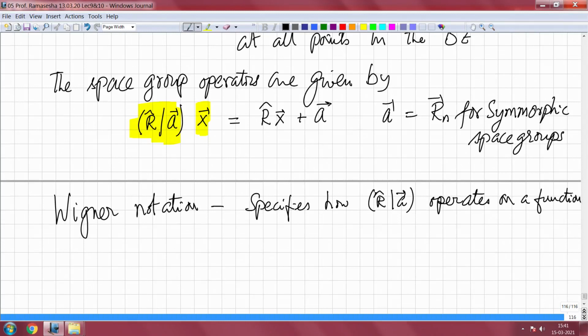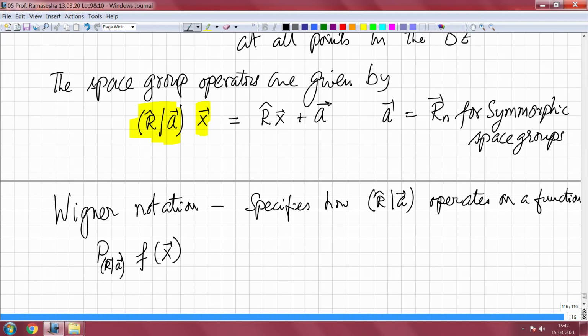So, the way it operates is the following: if I take f of x and operate on it with the operator P of R comma A, which operates on functions and is different from R of A, then P is just the symbol used to show that it is operating upon the functions and not upon the vectors.